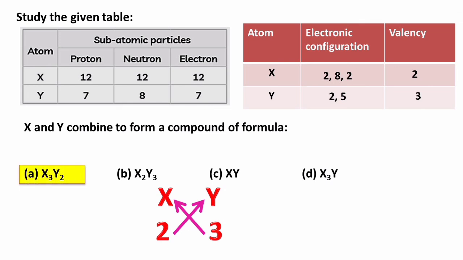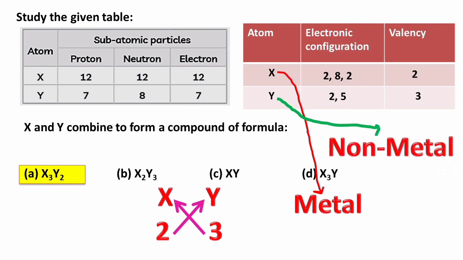So the answer is option A. From the configuration, we can also understand that X is a metal and Y, which is accepting 3 electrons, is a non-metal. So when X and Y combine, they form the compound X3Y2, which is an ionic compound.